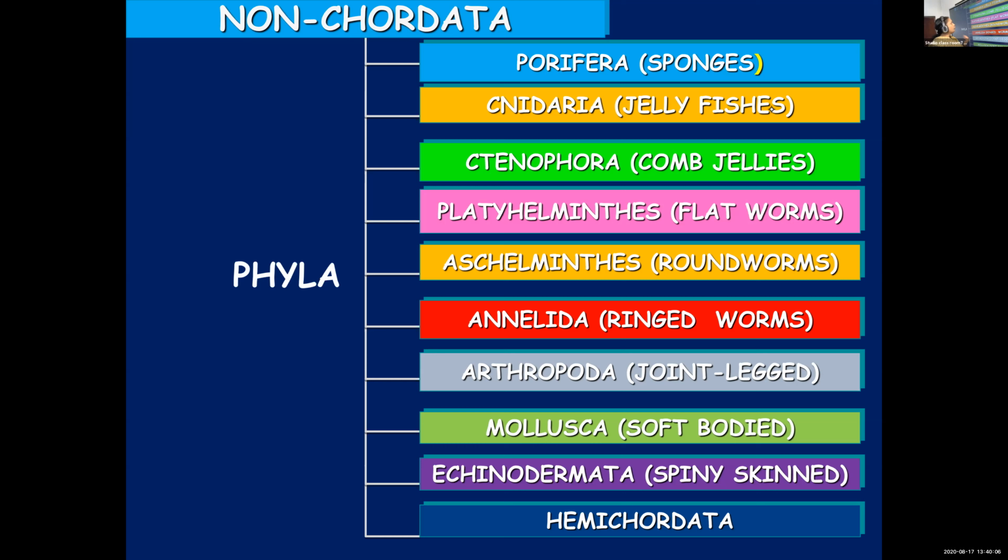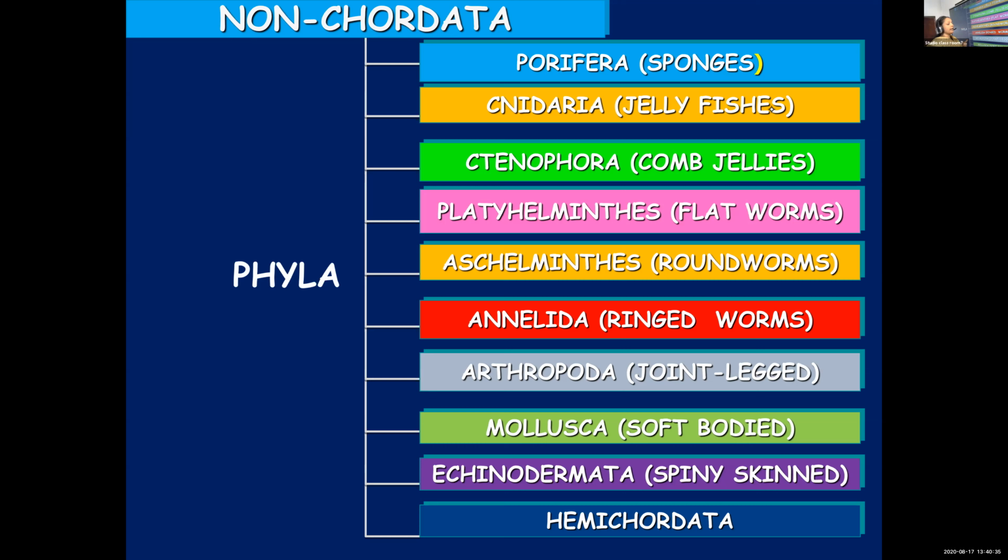Moving on to the next one, Platyhelminthes. It consists of flatworms. This also you have learned before. Next one, Aschelminthes. You have learned it as Nematoda. Aschelminthes and Nematoda are the same. It includes roundworms. Platyhelminthes includes flatworms and Aschelminthes includes roundworms.